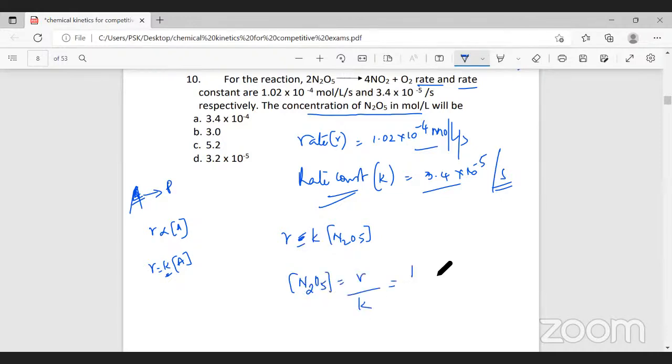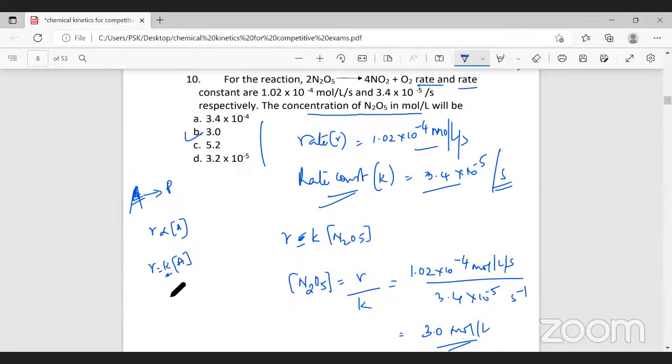What is rate? 1.02 into 10 to the power minus 4 mole per liter per second divided by the rate constant value, that is 3.4 into 10 to the power minus 5 per second. So on simplification, the concentration we will get is 3.0 mole per liter. Concentration is always in mole per liter. Here, they have not mentioned the unit. Don't worry about it. But the answer for this question is 3.0 mole per liter.